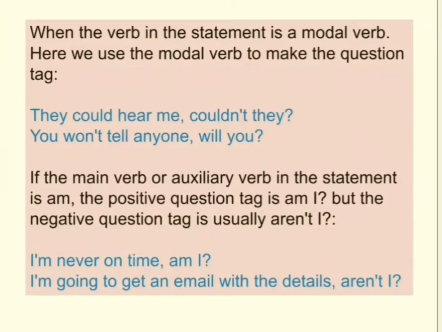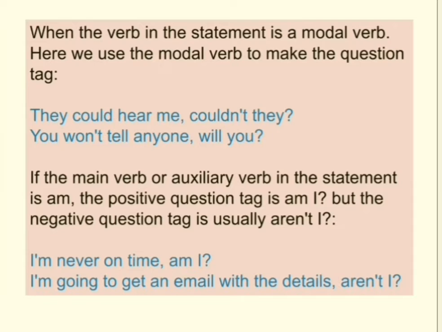When the verb in the statement is a modal verb, here we use the modal verb to make the question tags. Let's see the examples. They could hear me, couldn't they? So could is the modal verb and it is a positive sentence. So we have to make the question tag negative. So could changes to couldn't.